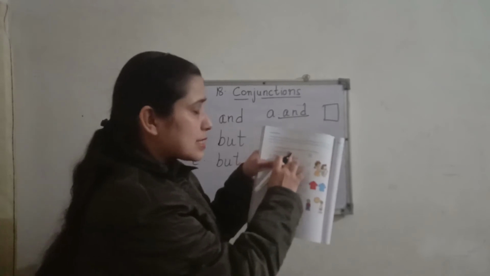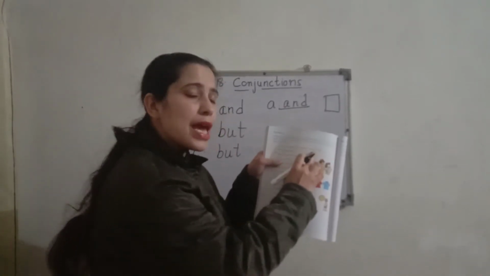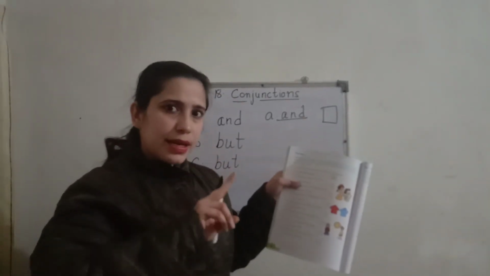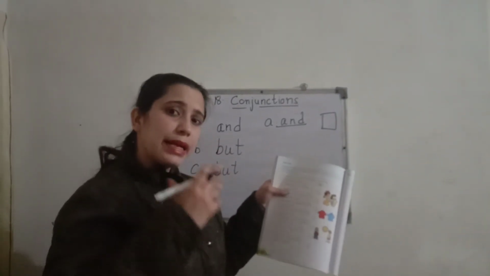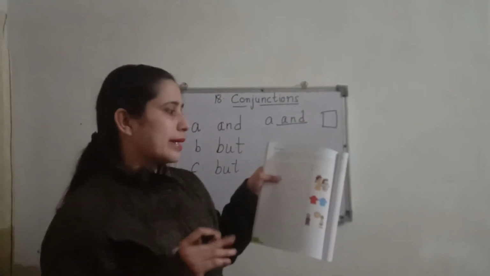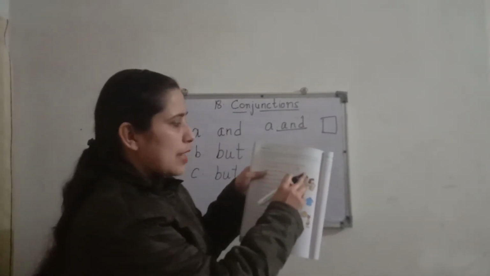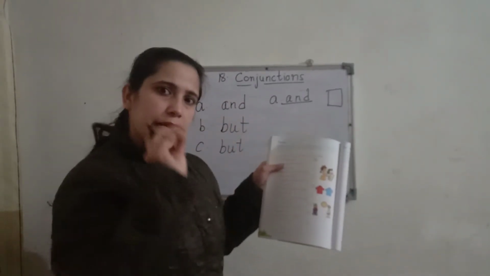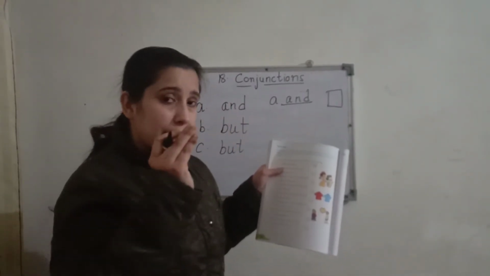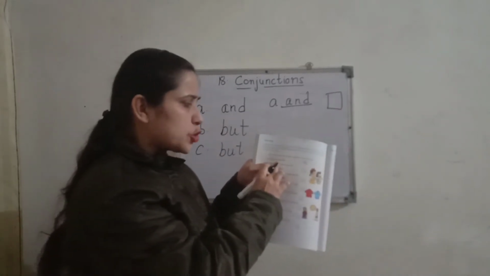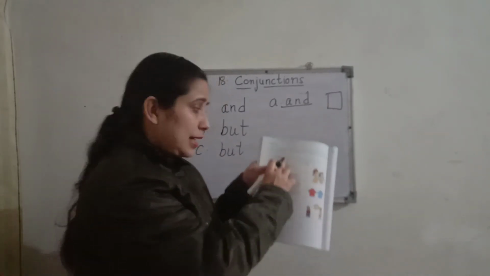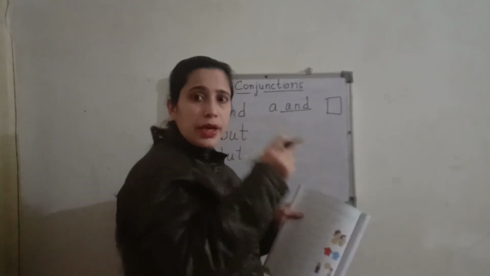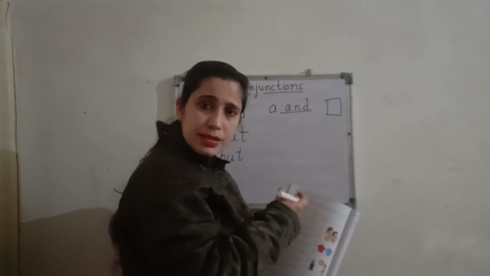My brother and sister drink orange juice every morning. My brother and sister means the ideas are similar here. They both are drinking orange juice every morning. So this conjunction and is the correct one. But it is asked here, it joins opposite ideas. Is and joining the opposite ideas in the sentence?